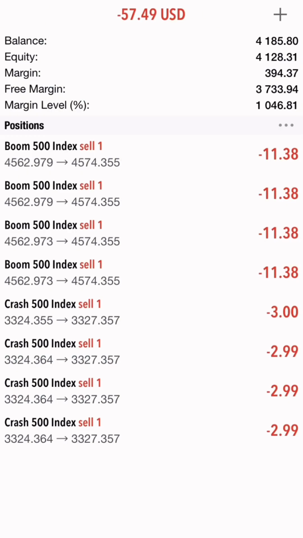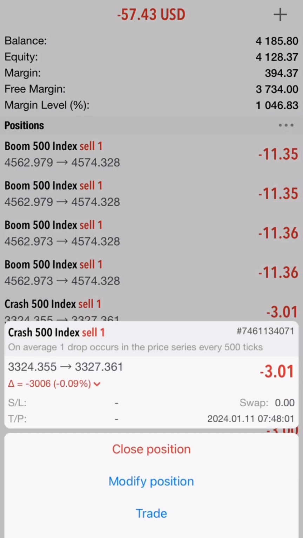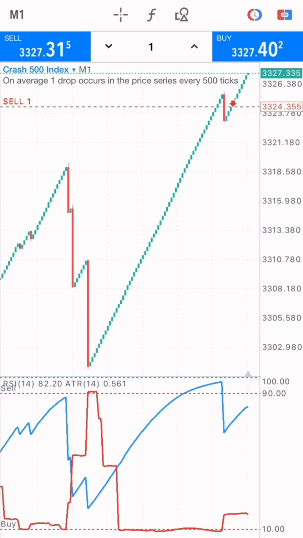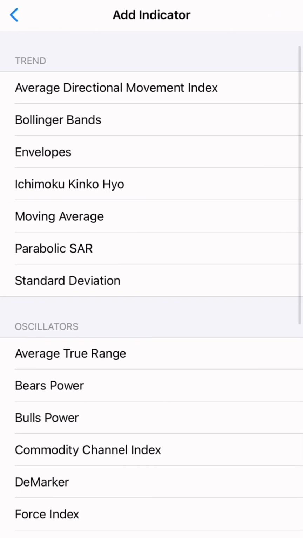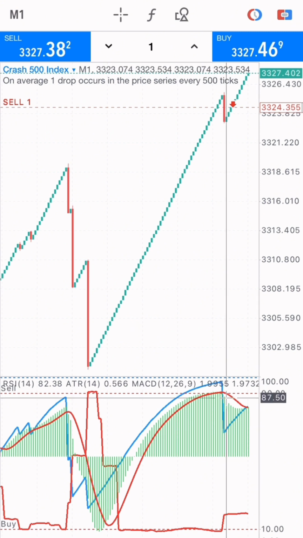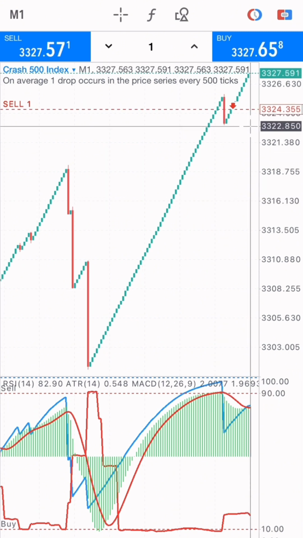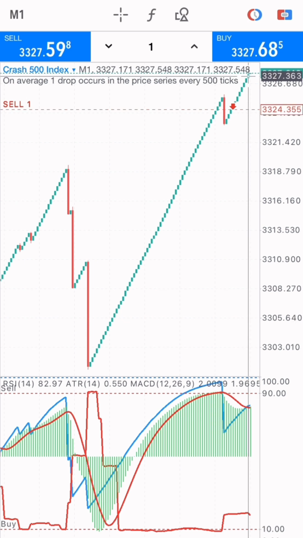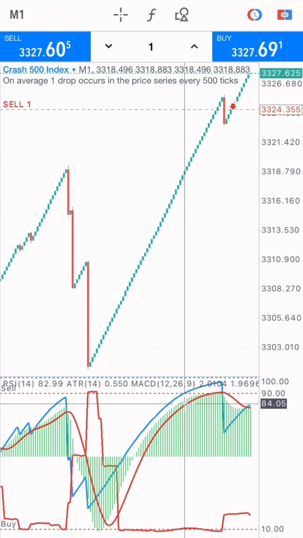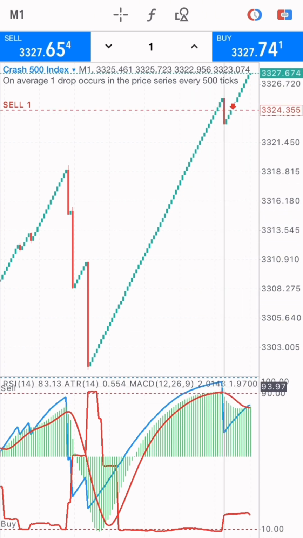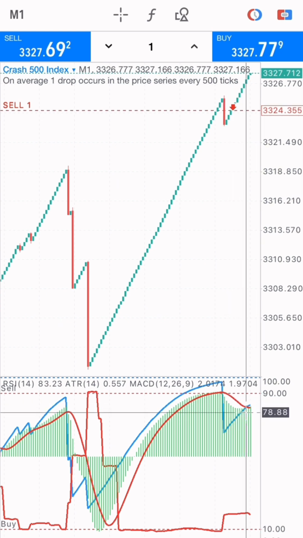So while we're trading, let's check over to the crash 500 index trade. While we're still waiting for a spike to occur, normally a spike would have come during this point. All right, so let me check with an indicator, which is the MACD indicator. What we're seeing right here is that this market is at the overbought, but this market has not sold yet. Why? Because this MACD has gotten to this point and it sold a little bit, and we can see that this market is following this curve line again.